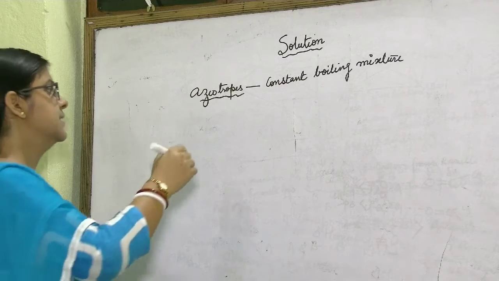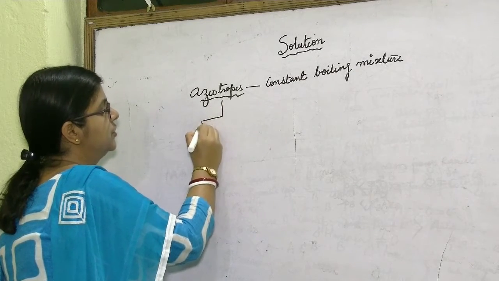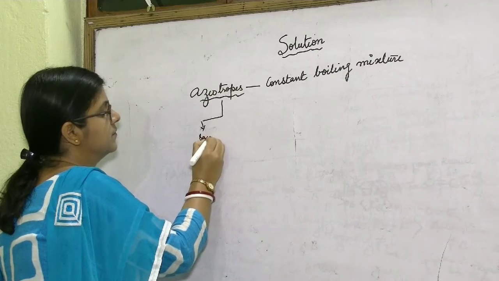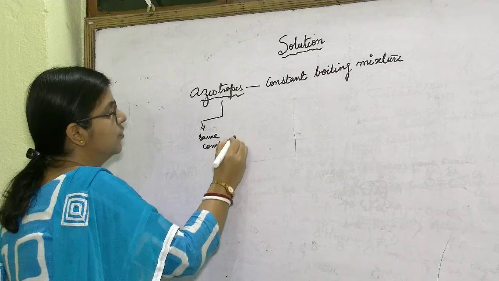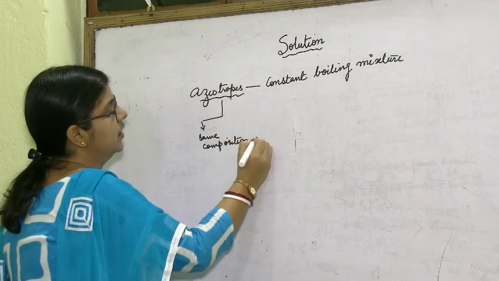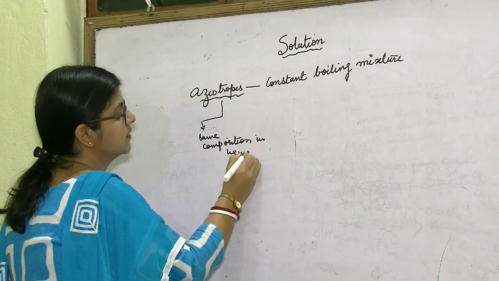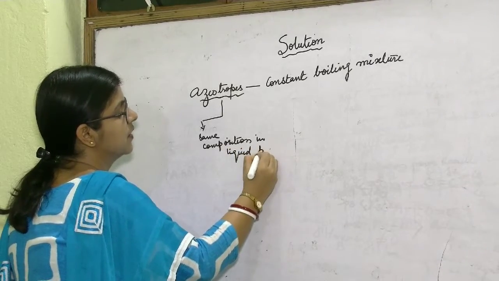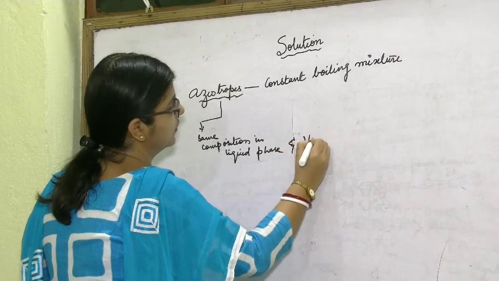It has the same composition in liquid phase and vapor phase.